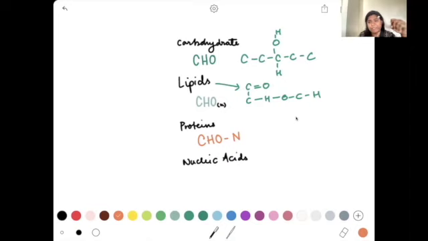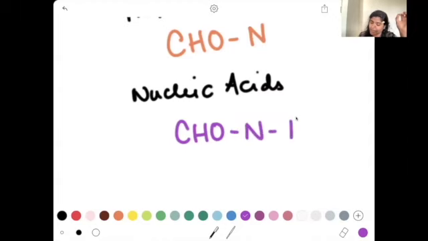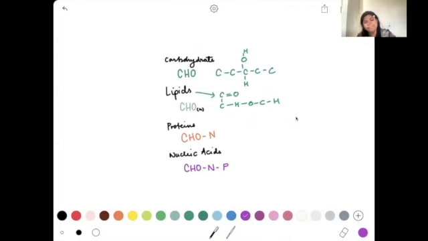These proteins are made up of carbon, hydrogen, and oxygen as well, but they're going to have an extra molecule with them, which is nitrogen. When you talk about your nucleic acids, again, you're going to have carbon, hydrogen, oxygen. You're going to have nitrogen as well, but in attachment to that, you're also going to have a phosphate group. These are some of the things that you need to remember whenever you talk about your biomolecules, right?